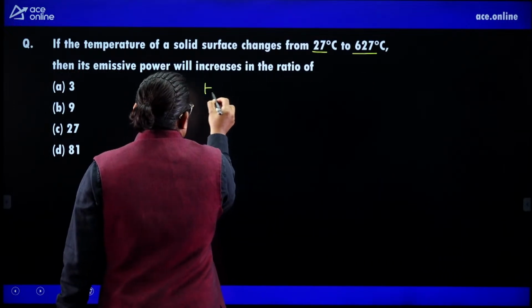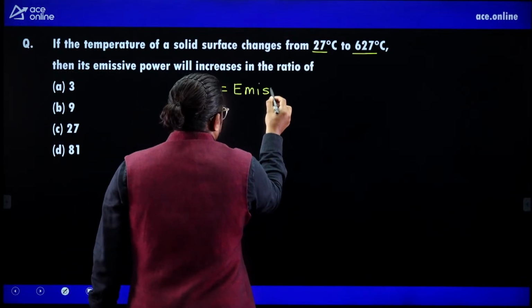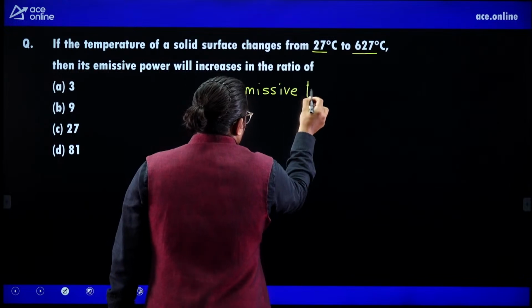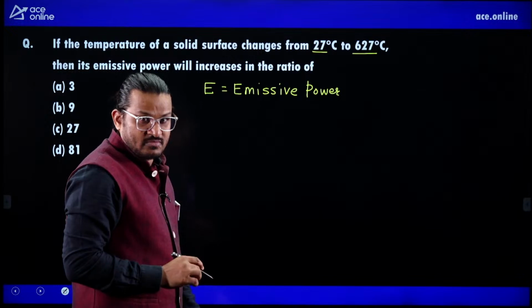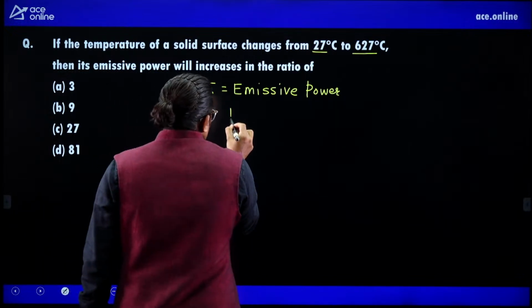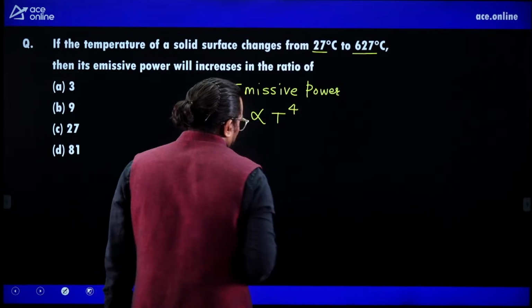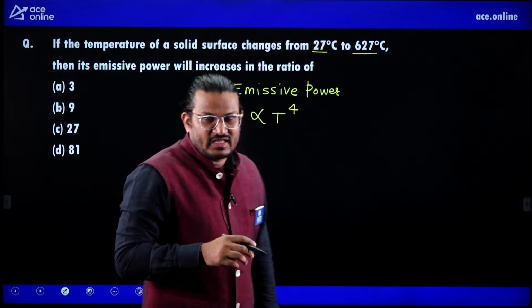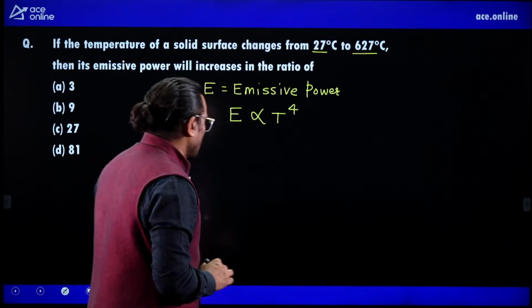Let us write E is emissive power, and that E is directly proportional to T raised to power 4. So remember, in radiation, E is directly proportional to T raised to power 4.